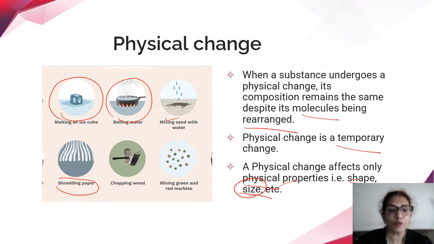Then shredding of paper. So tearing of paper is a physical change. For example, I am cleaning my desk. So I start throwing away all the trash. But suddenly I realize that one of the important documents I've torn. So what do I do? I'll quickly search for all the pieces of that document from the trash and then take them out and neatly paste them so that I can get back my document. So it's a physical change.